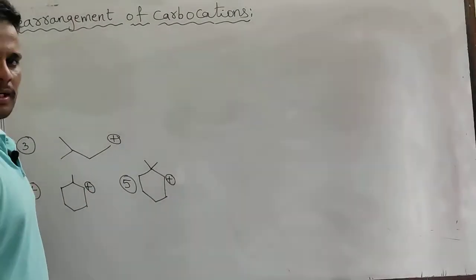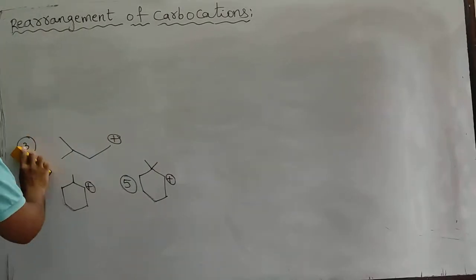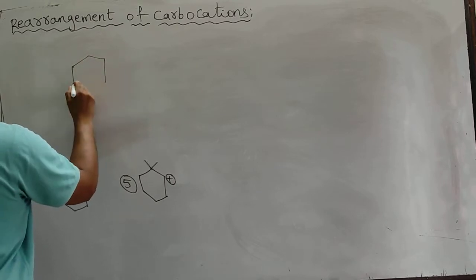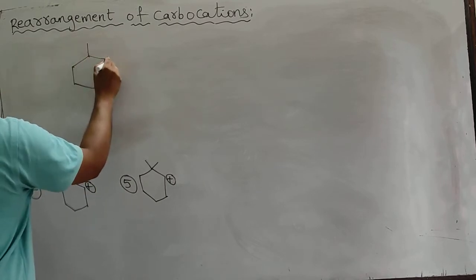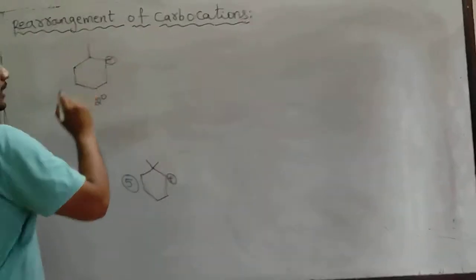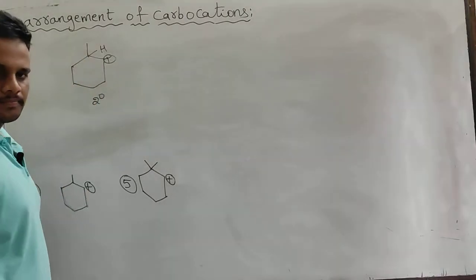Well, let's talk about the third one. The third one is over, I think. Yes, fourth one. Fourth carbocation. Let's see, is there any rearrangement possible here? Positive charge is there. This is a secondary carbocation. We know this is a secondary carbon. So now what I am telling, here hydrogen is there.